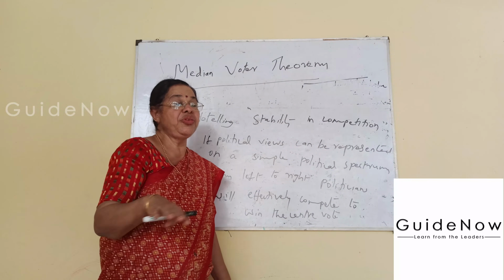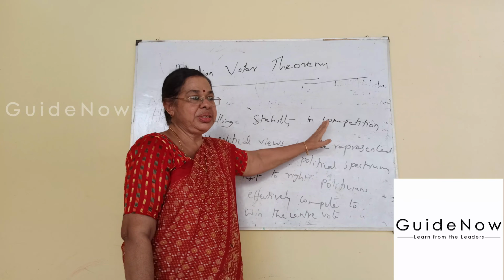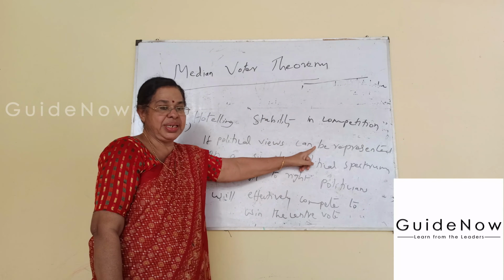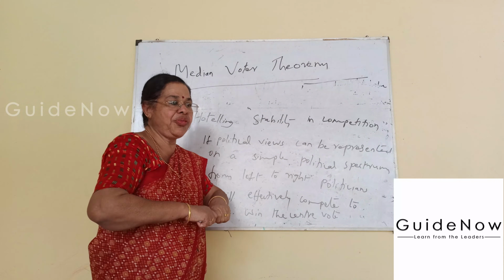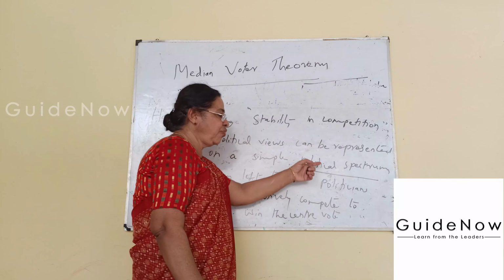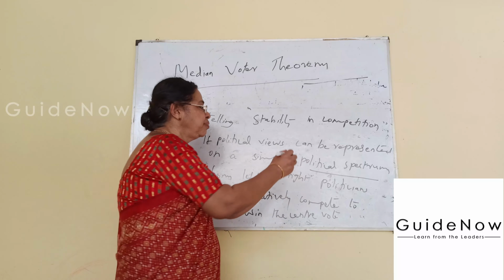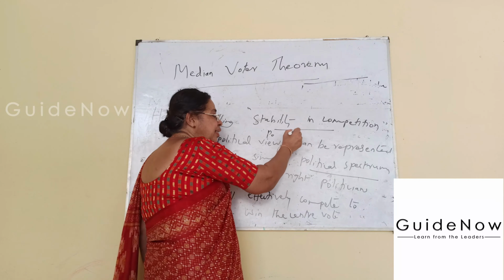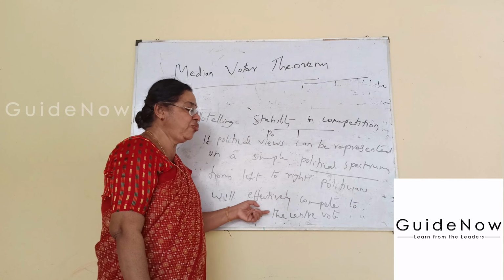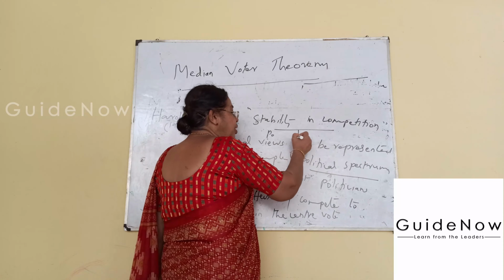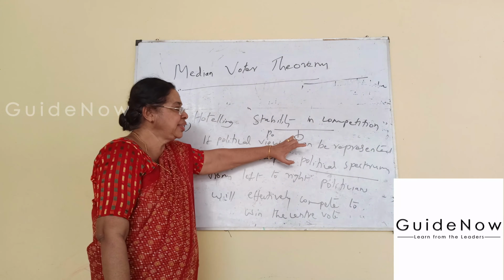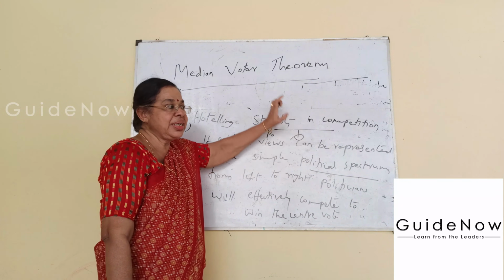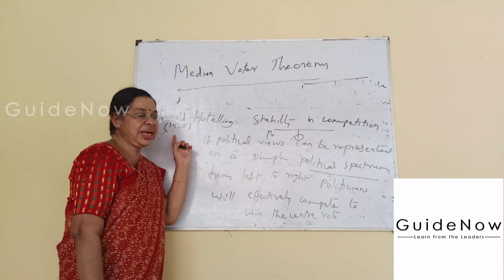Political views can be represented on a simple political spectrum from left to right. This is the spectrum of political ideas. From left to right, there is effective competition between politicians for the votes of the central part. This central part determines the success or win of the elections. This is the method explained by Harold Hotelling.